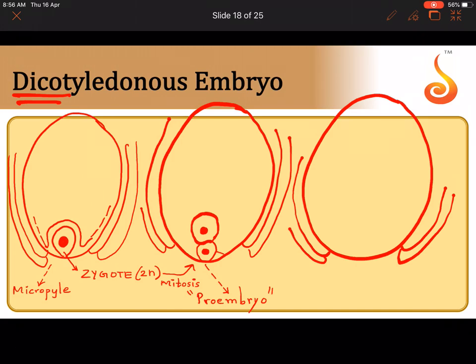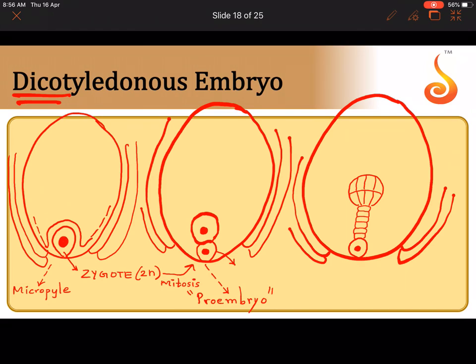This terminal cell, the cell which was present at the end, has become a massive cell. It becomes a larger cell. The other cells become very, very narrow and small, and there is a chain of cells. And in the chain of cells, there will be a group of cells arranged with 4 cells above and 4 cells below.